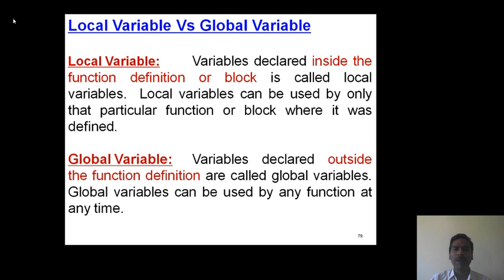Now global variables: variables declared outside of all the function definitions are called global variables. The advantage is that a global variable can be used anywhere within the program.